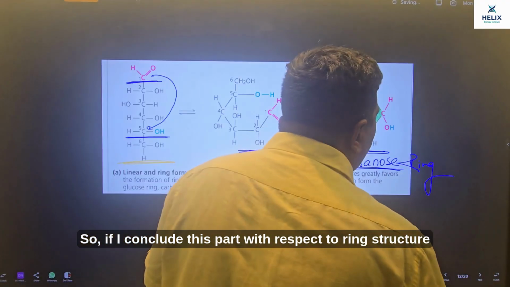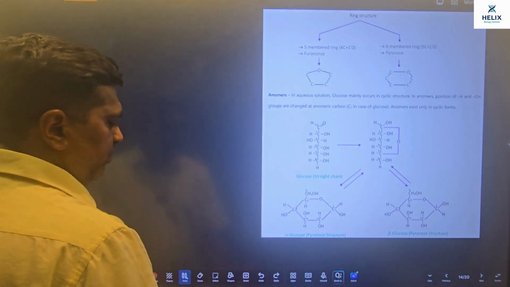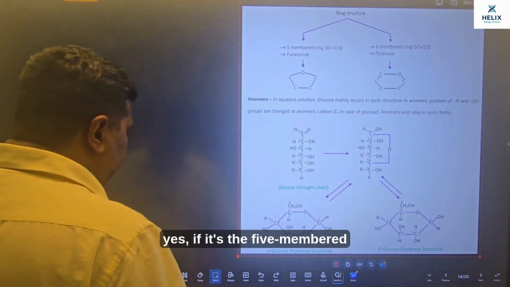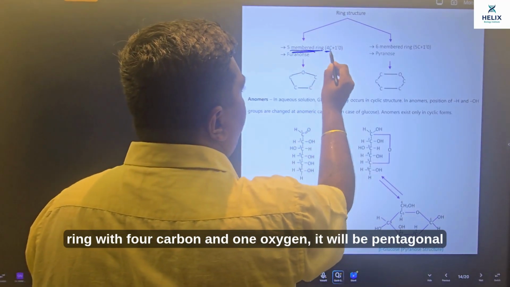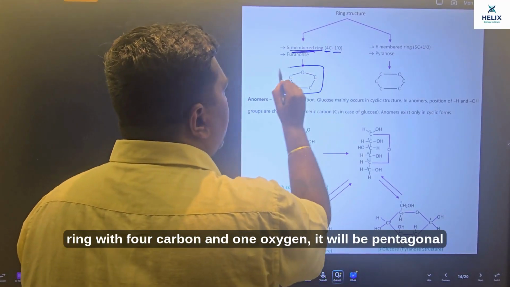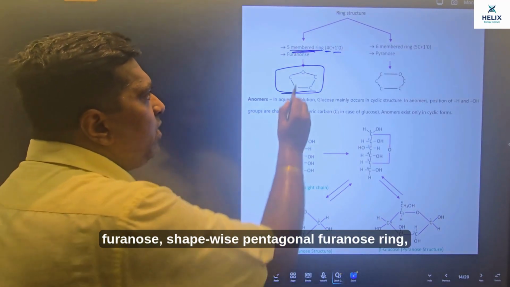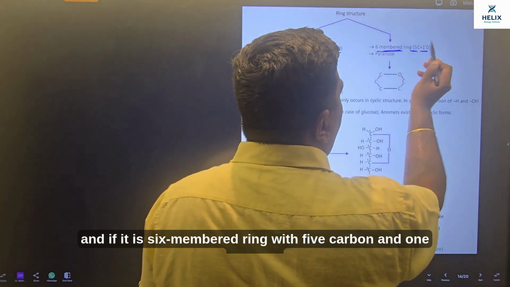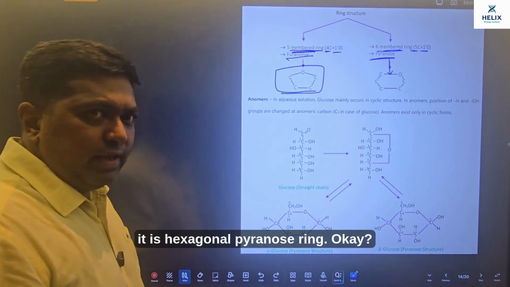So to conclude this part with respect to the ring structure of pentoses and hexoses: if it is a 5-membered ring with 4 carbon and 1 oxygen, it is a pentagonal furanose ring. And if it is a 6-membered ring with 5 carbon and 1 oxygen, it is a hexagonal pyranose ring.